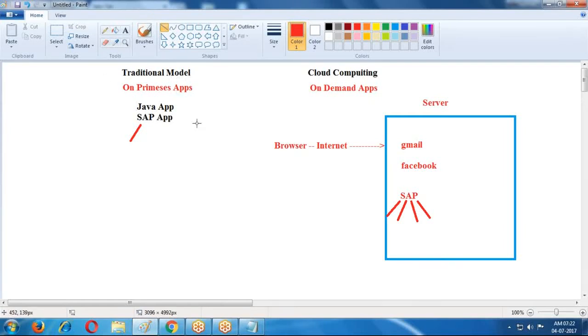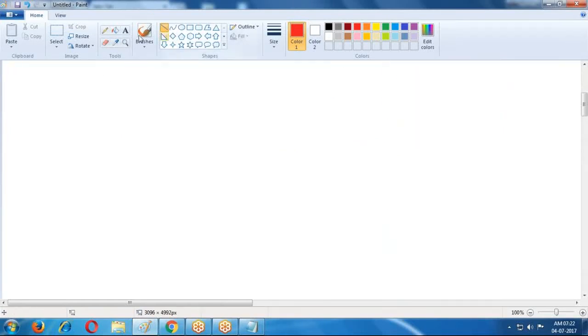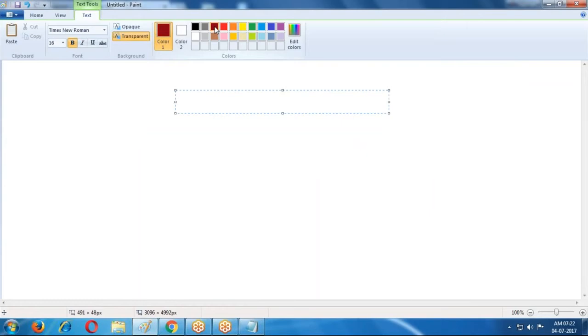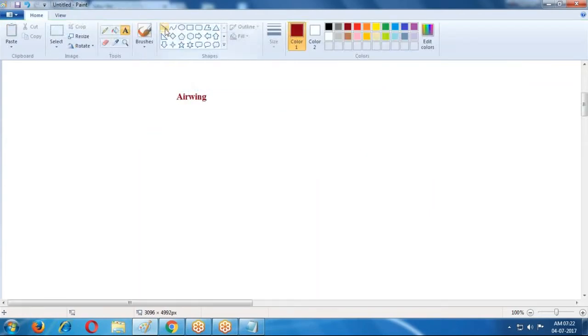I will explain those drawbacks using a small example. I started one company in India. Airwing is my company name. This company is similar to Idea, Airtel, Vodafone, such types of business. It is a telecommunication business.